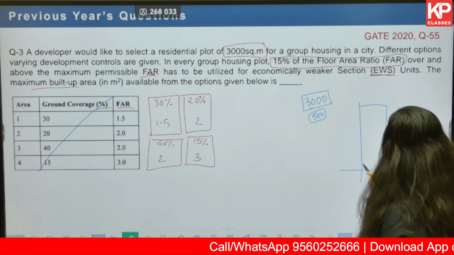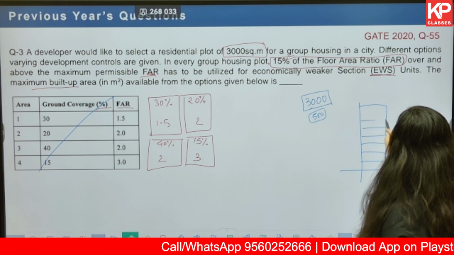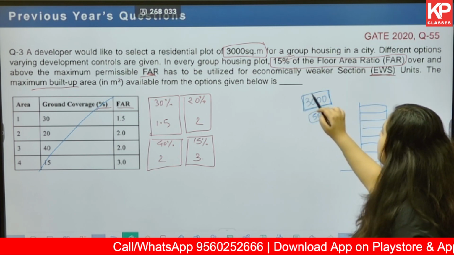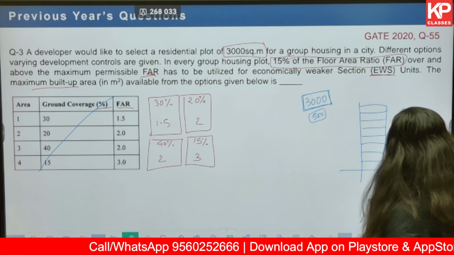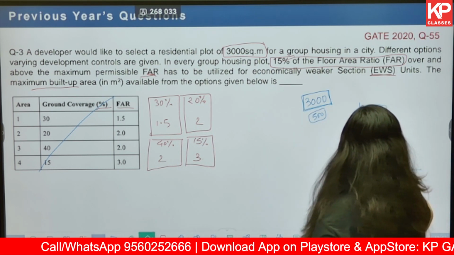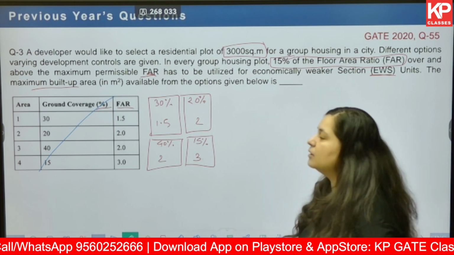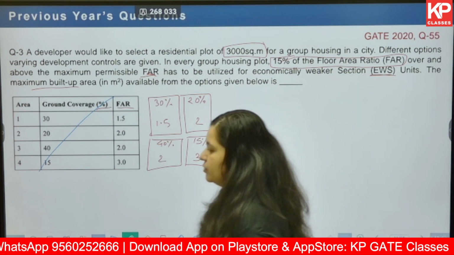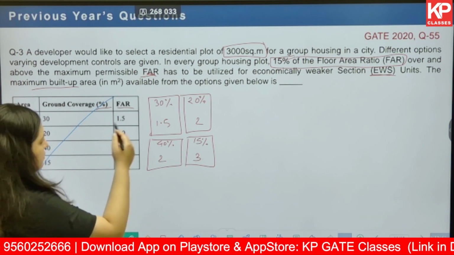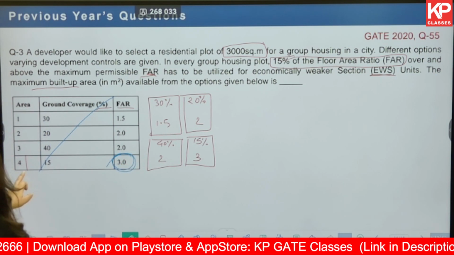This is the ground line. I build 500 here, I build another 500 here, another 500. I can keep on building these 500 meter square floors till I reach the maximum 3000 meter square. There is nothing to restrict me. So the maximum FSI will directly give you the maximum built up area without even thinking twice. You do not have to consider the ground coverage, because height restriction is not being given to you. Now out of all these four options, what do you choose? You choose the project which has the maximum FAR, that is option number 4.